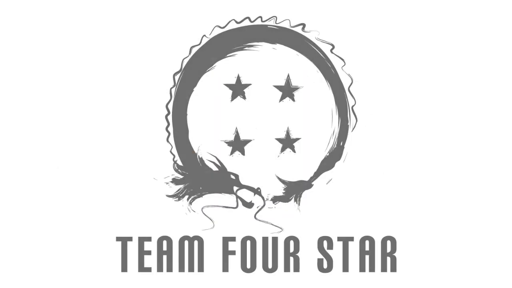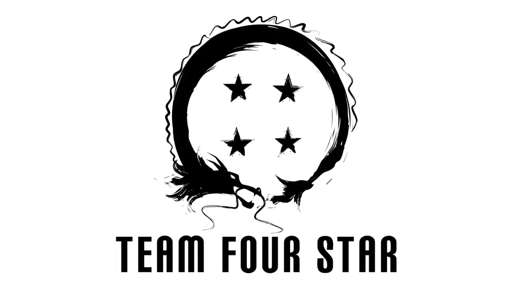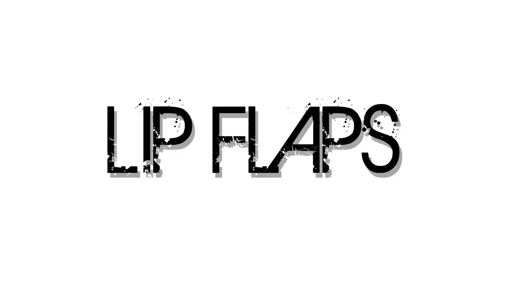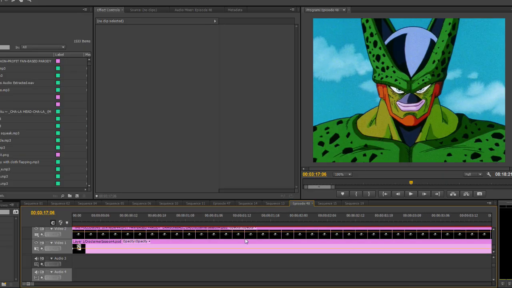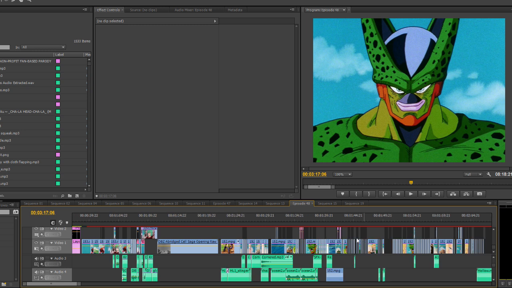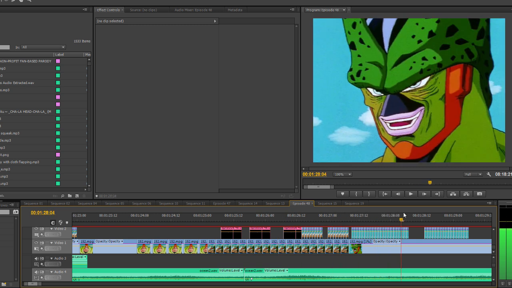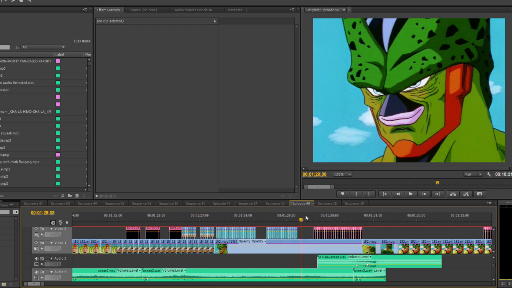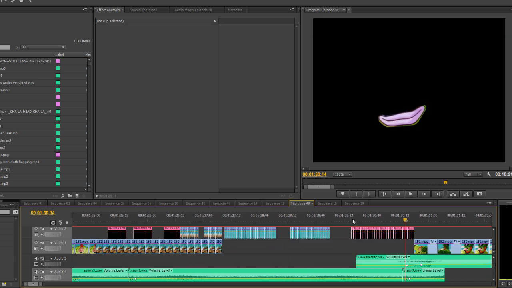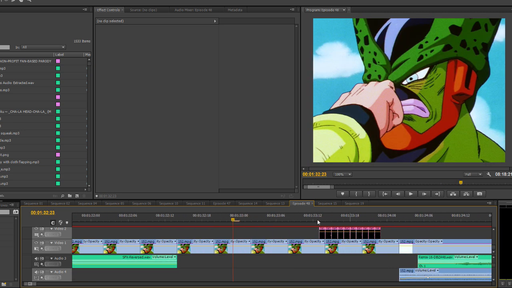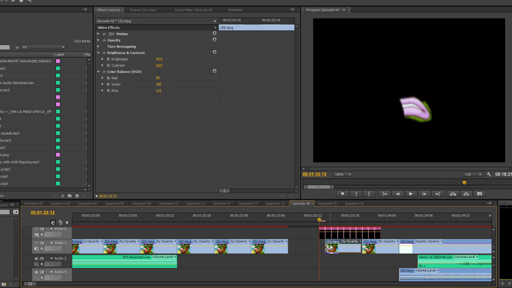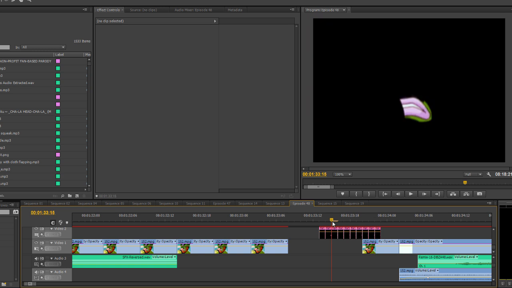I've been excited to talk about this one, because it's got a lot going on in it that I especially enjoyed working on. Let's start off with lip flaps. Now, this part actually made me wonder if I'd put it here or under visual effects, but it's technically lip flaps, so here it is. Cell motorboating with his lips. I think that's what it's called. Anyway, I basically cut out his lips, repasted them, and then added a small blur. I also made the frame rate 1:1 to keep it moving abnormally fast.